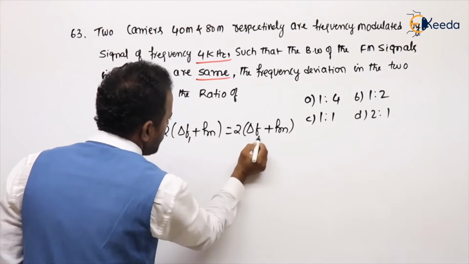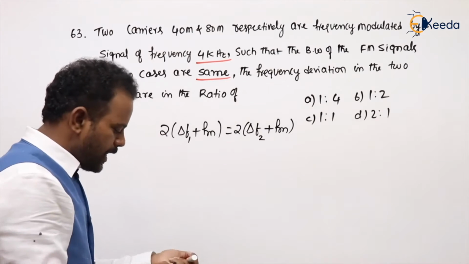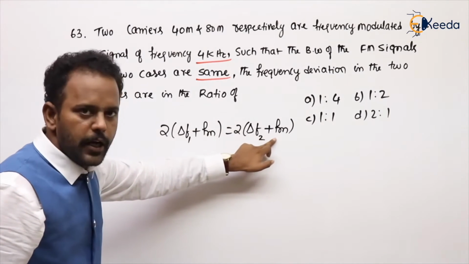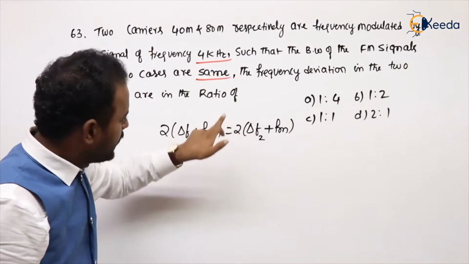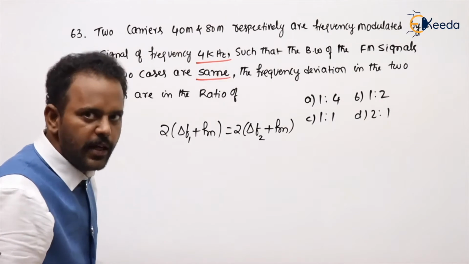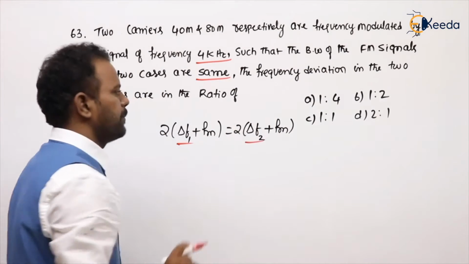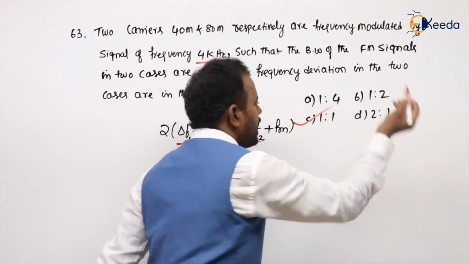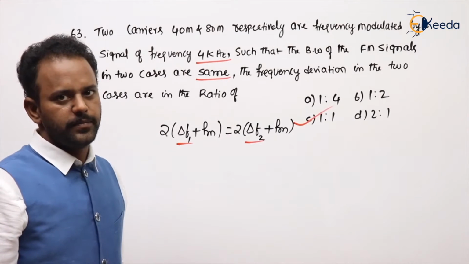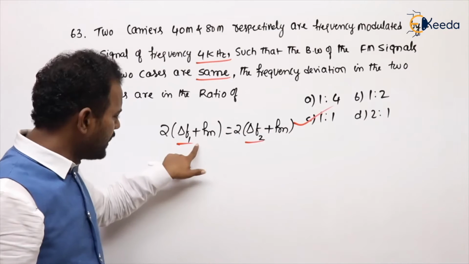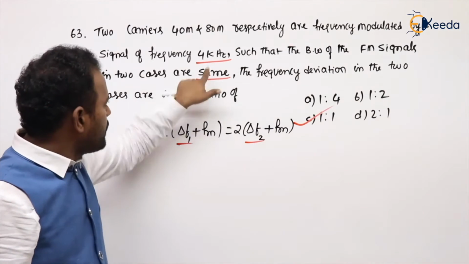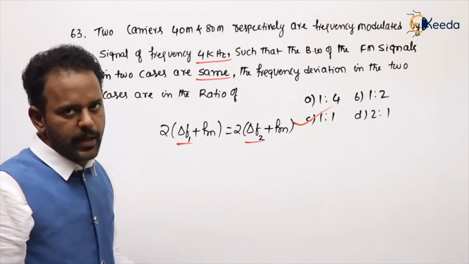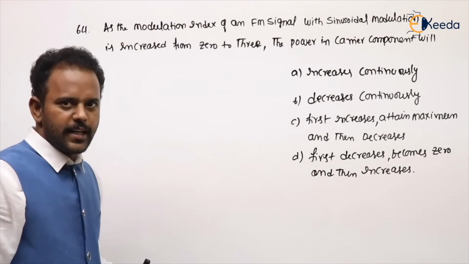So for the difference, this is 1 and this is 2 you can take. And here you can clearly understand this is the same. fm is the same in both cases, which is of course 4k. If fm is also the same, then obviously delta F should also be the same, because the bandwidth is the same. If delta F is also the same, then option C is correct. Getting my point or not? Bandwidth is given the same, fm is anyhow 4k in both cases, so obviously delta F is also the same in both cases. Same means 1:1 ratio. See the next problem.